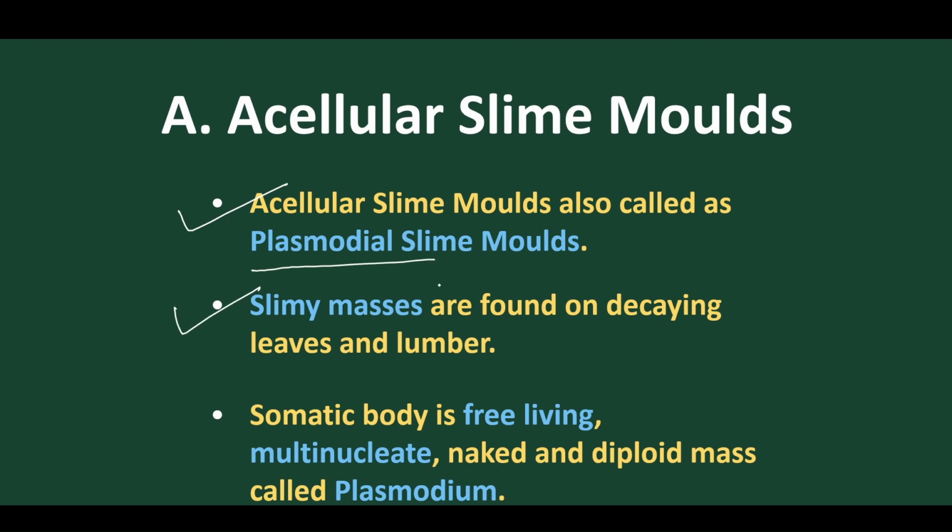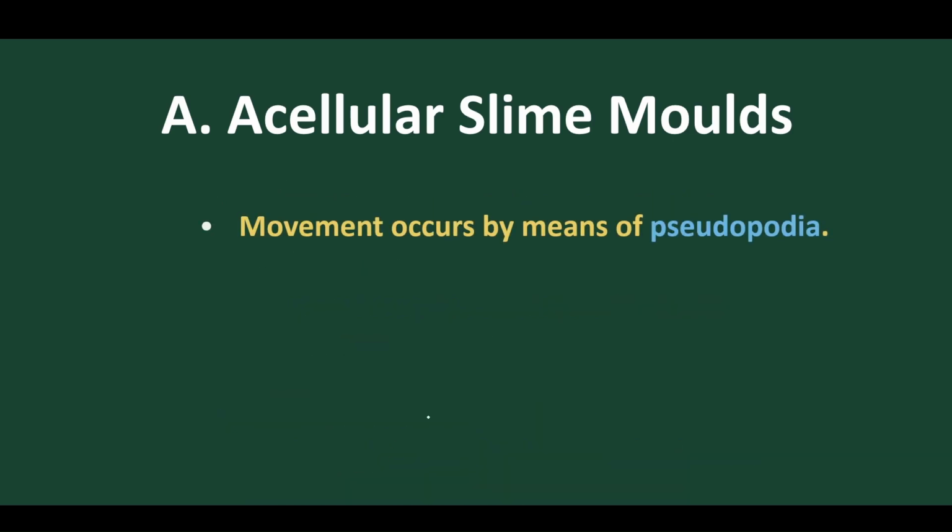They are slimy masses present on decaying leaves and lumber. They creep on them, release digestive enzymes, dissolve the organism and take in the materials. The somatic body is free living and multinucleated, called plasmodium. The movement occurs by means of pseudopodia, amoeboid-like structures. So movement is due to pseudopodia in the vegetative structure.